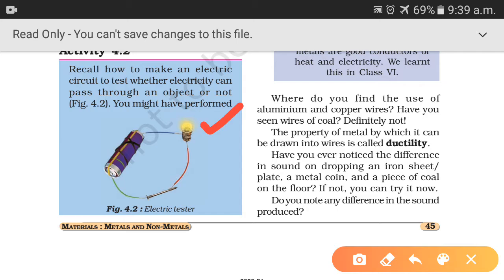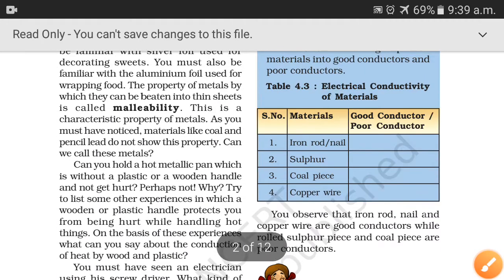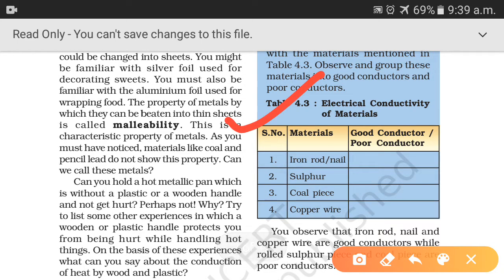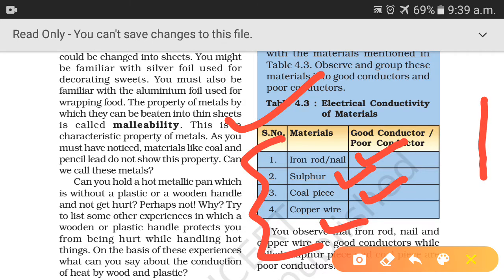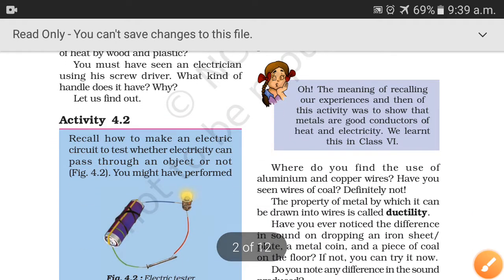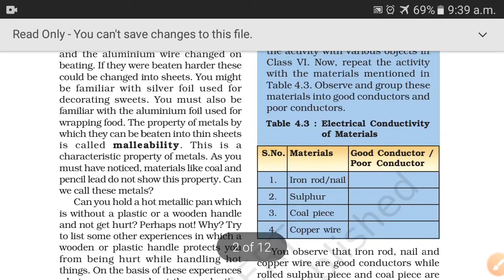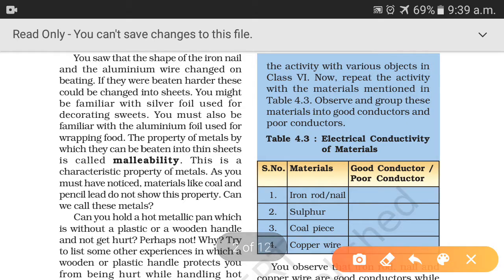One by one, you have to take some materials. See this Table 4.3. You have to take these four materials: an iron nail, which is a metal, sulfur, a coal piece, and a copper wire. You might have performed this activity with various objects in class 6. Now repeat this activity with these four materials, and observe and group them as metals and non-metals.